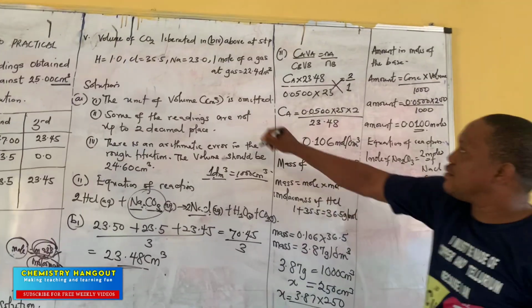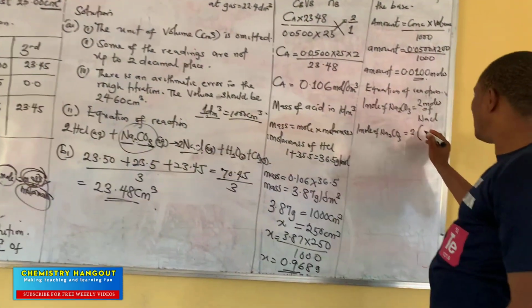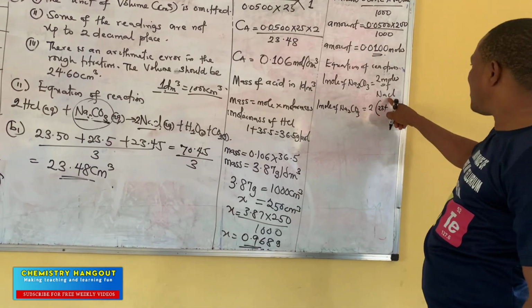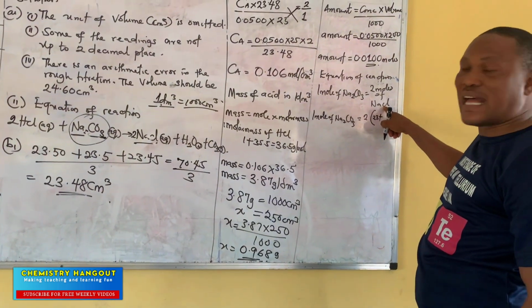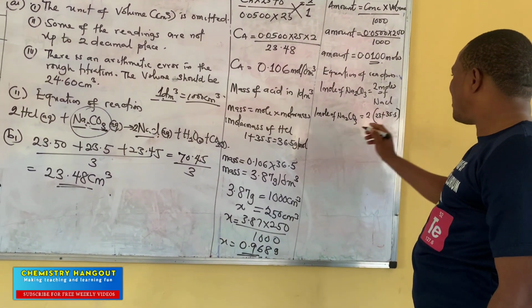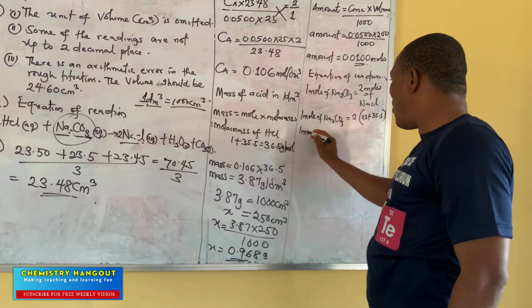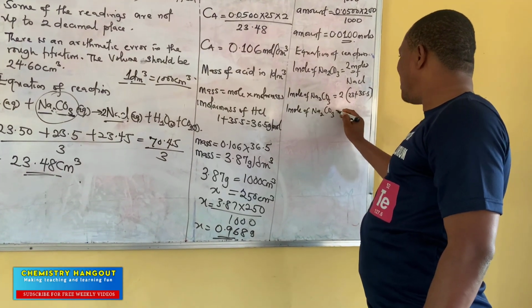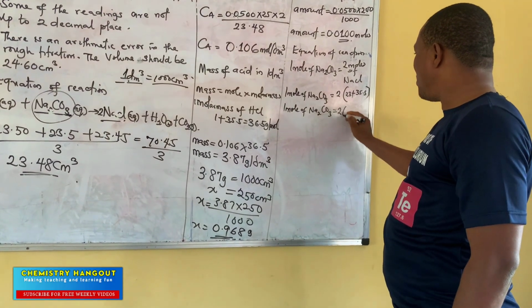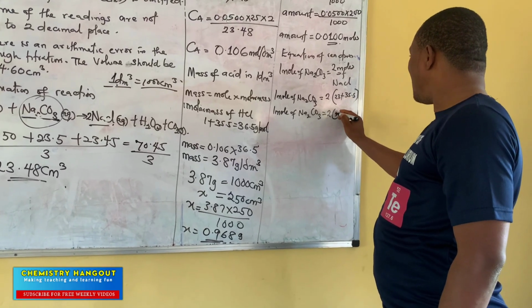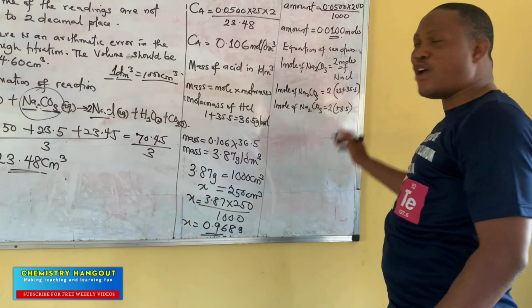Atomic mass 23. Plus Cl 35.5. So it means that 1 mole of Na2CO3 is going to give me 2 into, this will be what? 58.5.